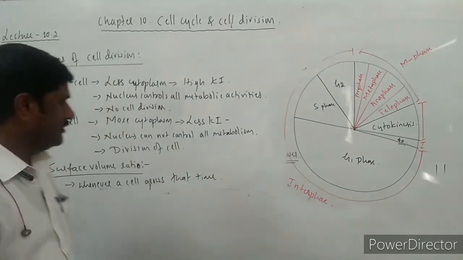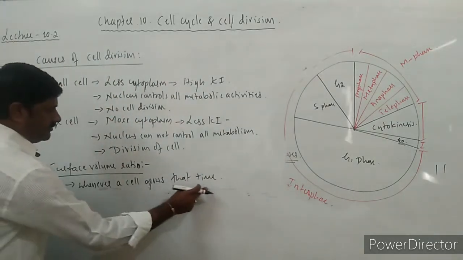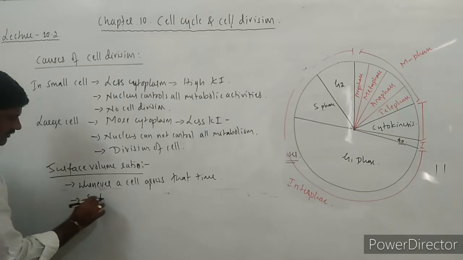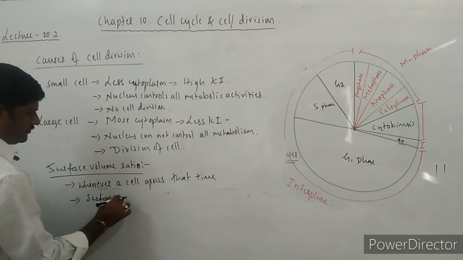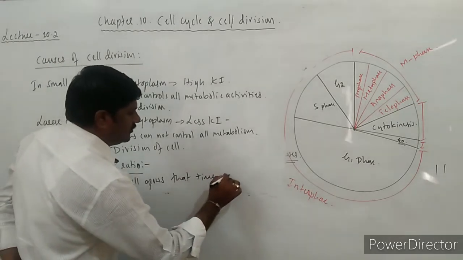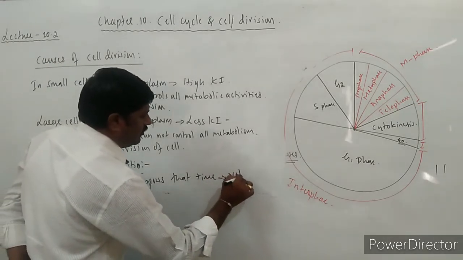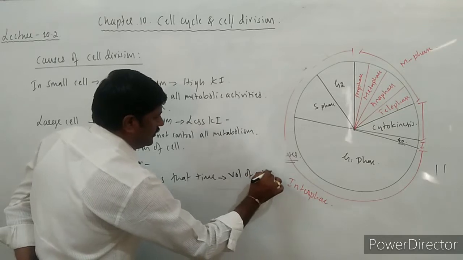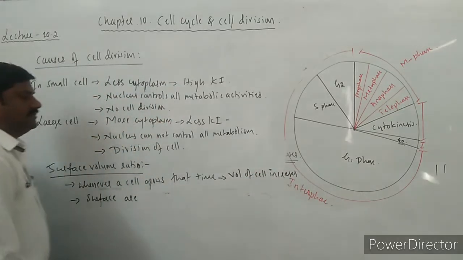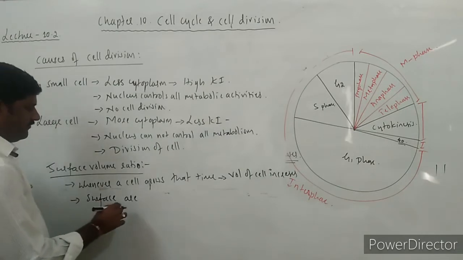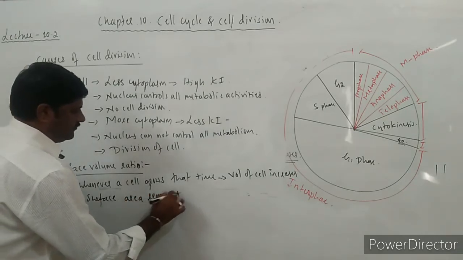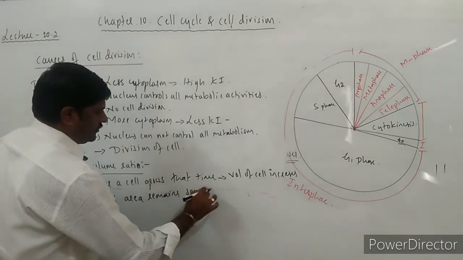When the volume of a cell increases, the surface area remains the same.